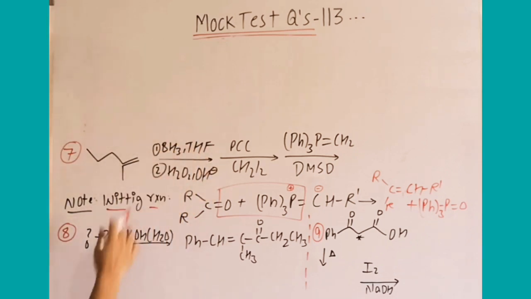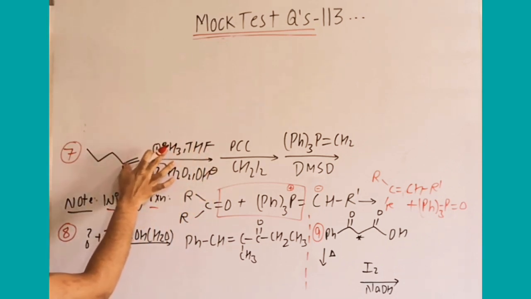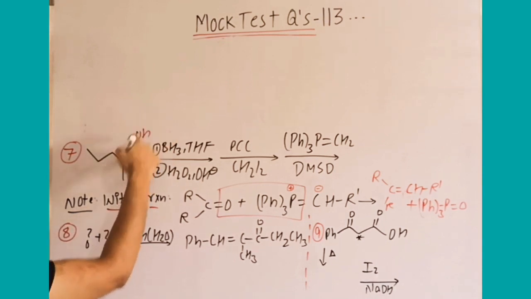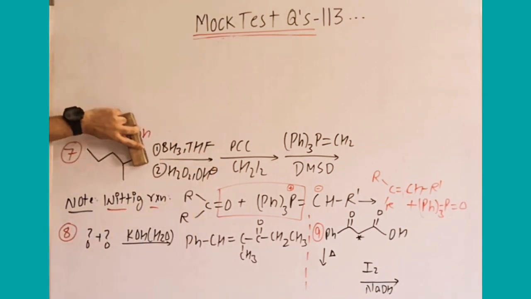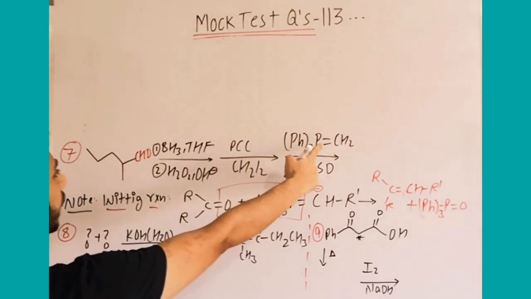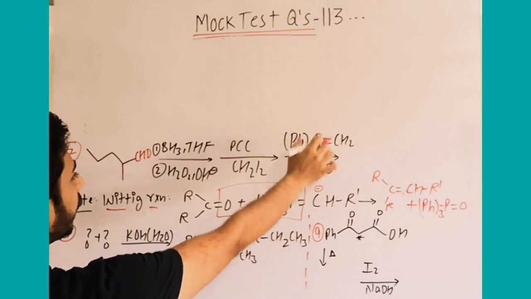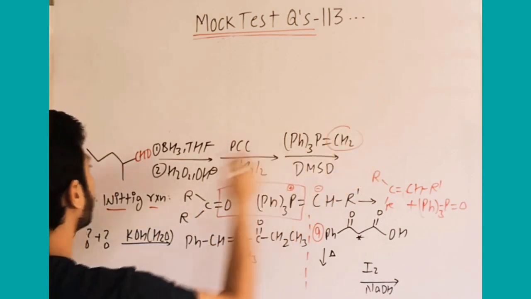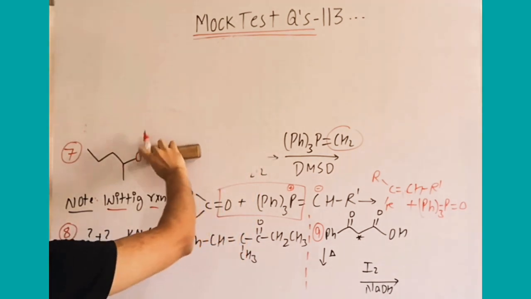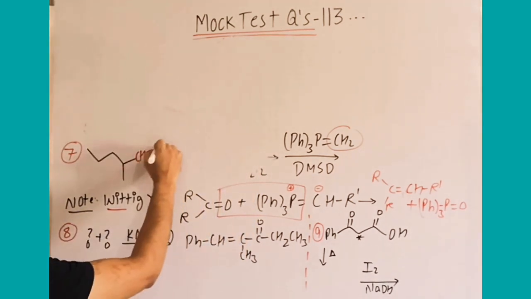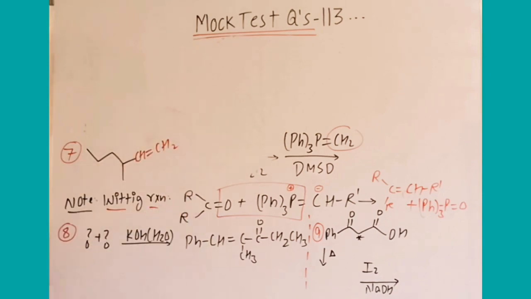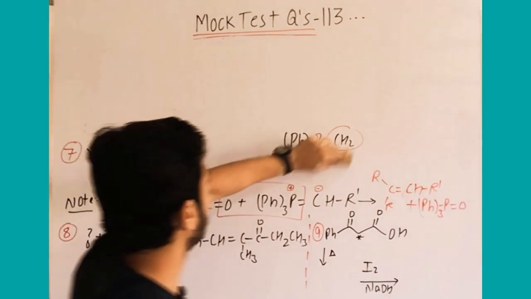After hydroboration oxidation, what will it give us? It will give anti-Markovnikov addition, so here it will be OH. After that PCC, PCC will convert it into CHO. Then with the Wittig reagent, this CH2 will combine with the carbon here. So I am writing the product directly. This becomes CH=CH2. Among these options, then you can easily find the correct option.